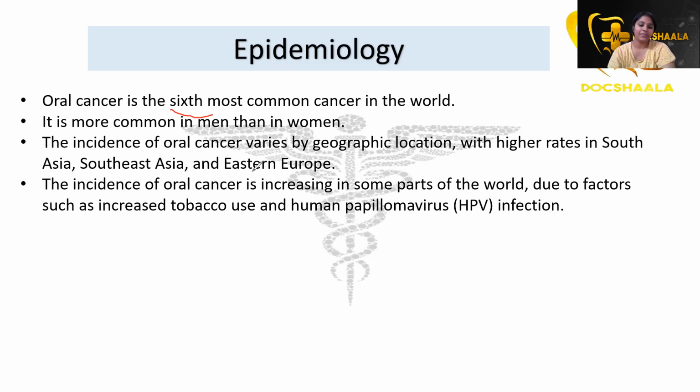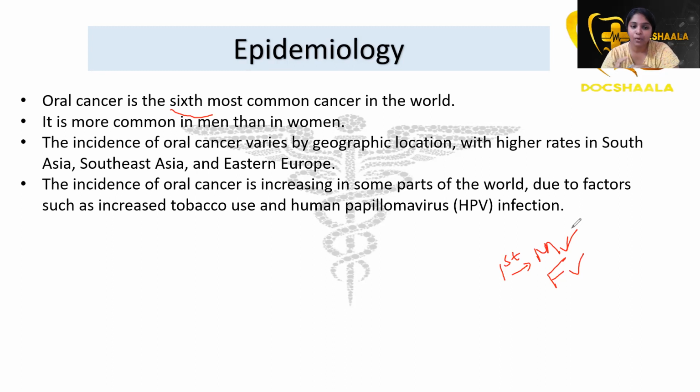What is the most prevalent cancer in India, which is more prevalent in men and which is more prevalent in females? Do comment your answers below and let's check your knowledge on oral cancer epidemiology.